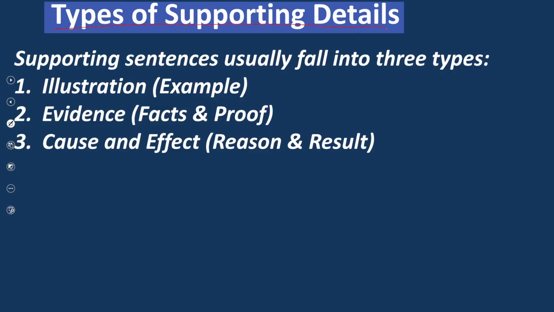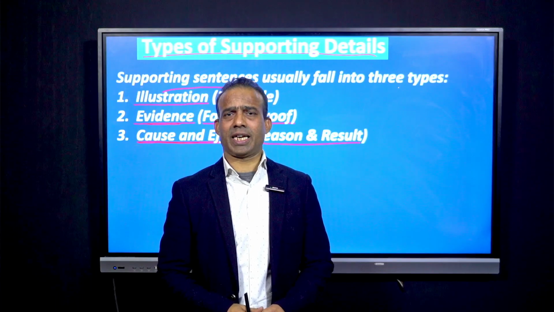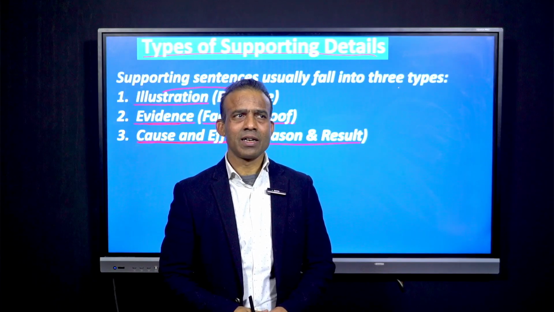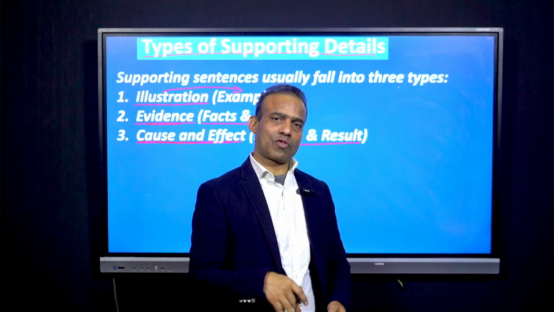Types of supporting details. Yes, first one is illustration, second one evidence, and third one cause and effect. And if we want to give other names of these three things, illustrations are simply called examples, evidences are simply called facts and proofs, and cause and effects are simply called reasons and results. So, dear learners, these are the three basic types of the supporting details. Move to the next slide.